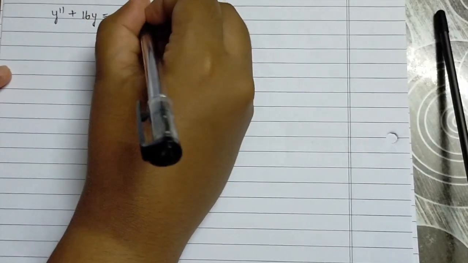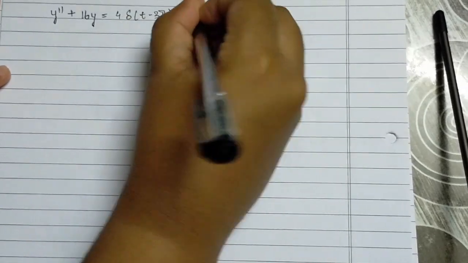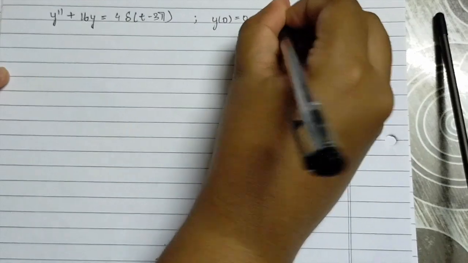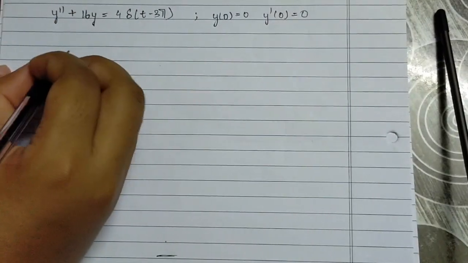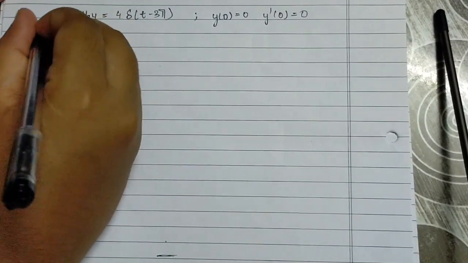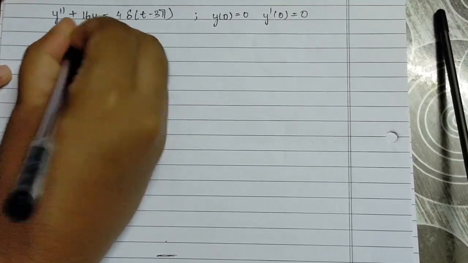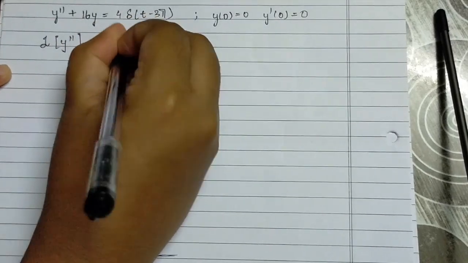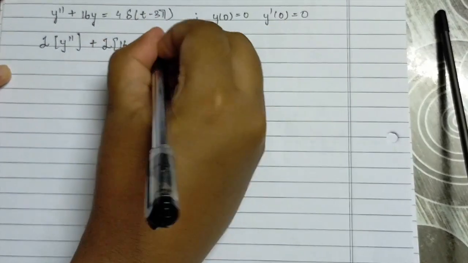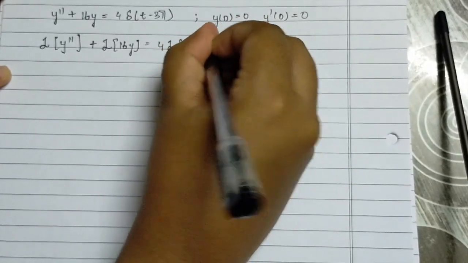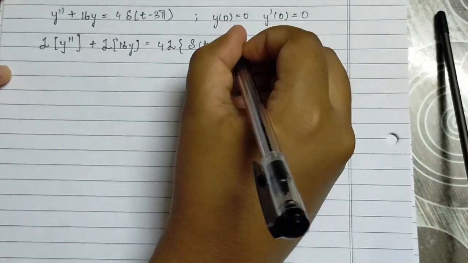The question is y double dash plus 16y equals 4 delta of t minus 3 pi. Given initial conditions are y of 0 equals 0 and y dash of 0 equals 0. So let's get started. Let's take the Laplace transformation on both sides, which gives us Laplace of y double dash plus Laplace of 16y equals 4 times Laplace of the delta function t minus 3 pi.